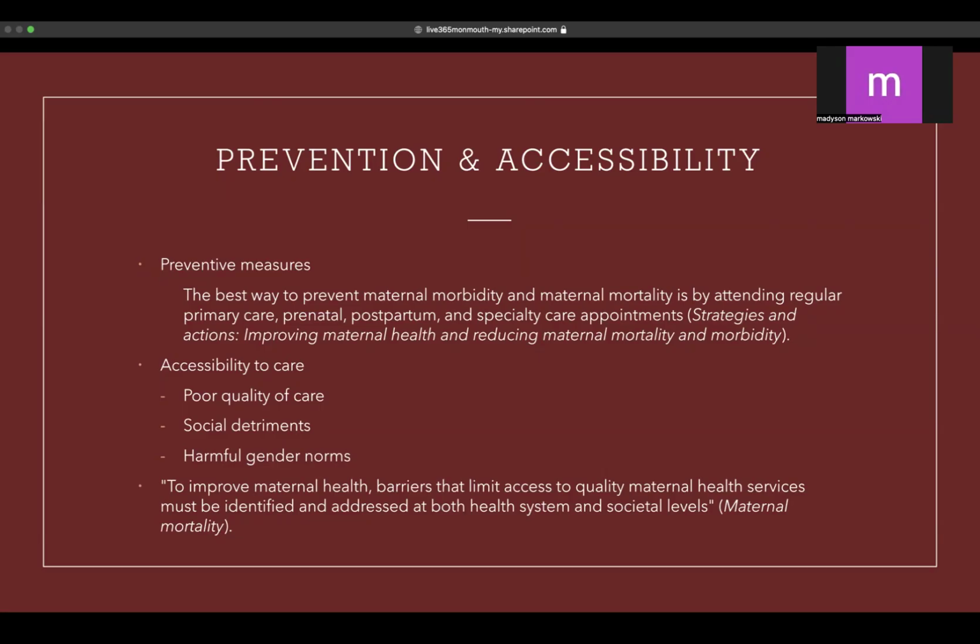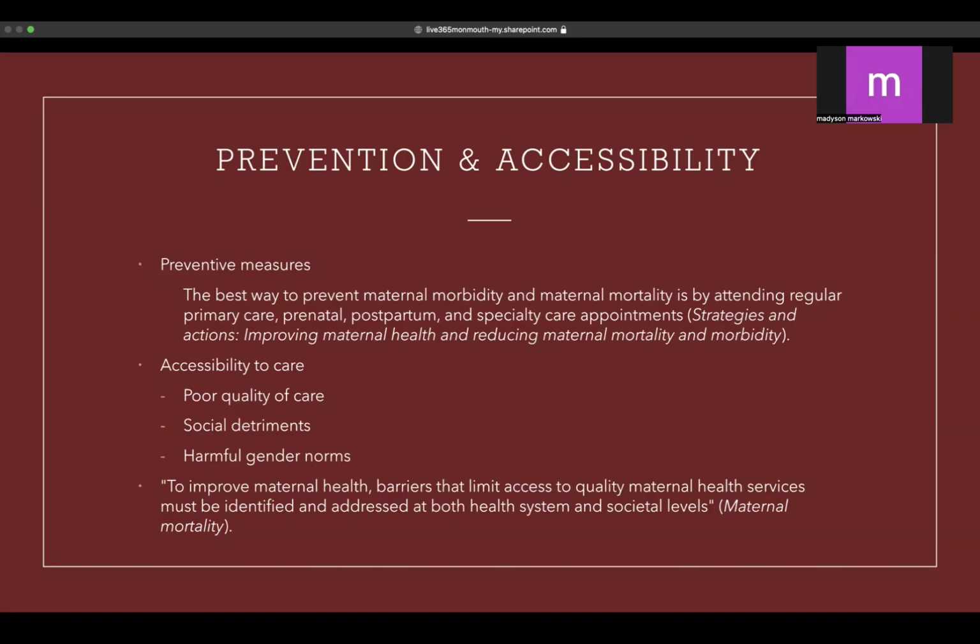And then for the social determinants, there are issues like low income, as well as access to education. It's dependent on your race and your ethnicity, as well as some subpopulations are at a greater risk.